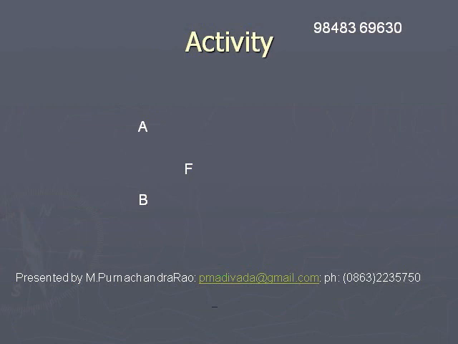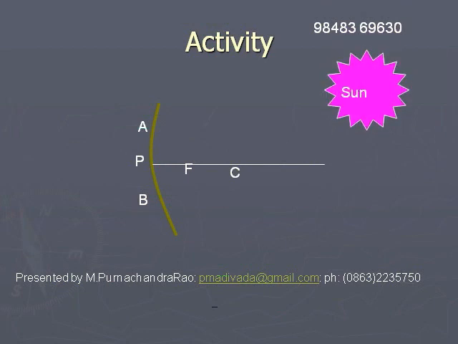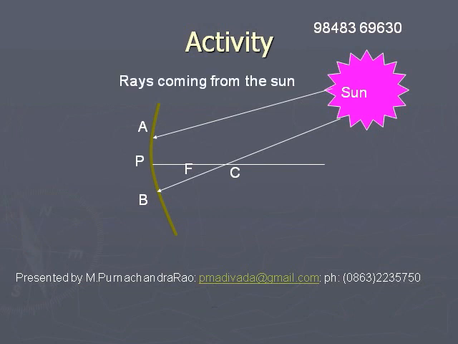Take a concave mirror, and hold it with its reflecting surface facing the sun. Then the light rays coming from the sun are reflected by the concave mirror. Keep a white paper in the path of these reflected rays, that is, in front of the mirror, and move the paper back and forth until you get a sharp bright image of the sun.